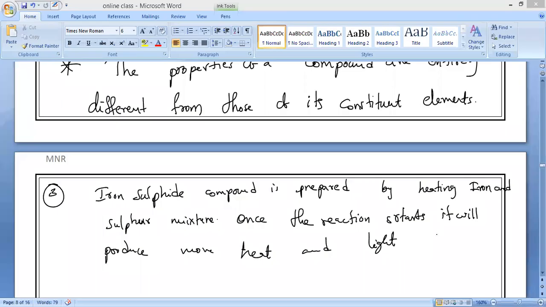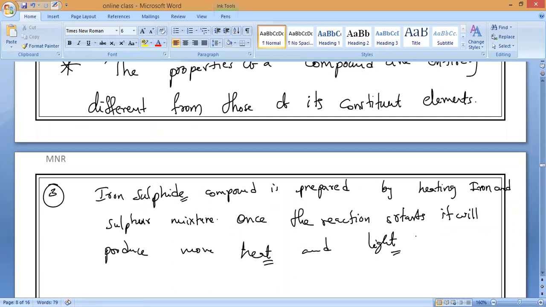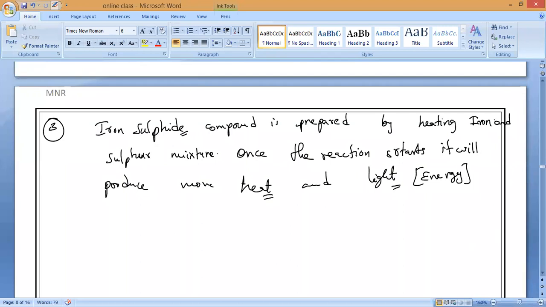All of you observe the formation of iron sulphide. Once the reaction starts, it will produce more heat and light. This is what we used to call a form of energy. Yes or no, everybody? Is it a form of energy or not? Some reactions take in heat energy, and some reactions release heat energy.